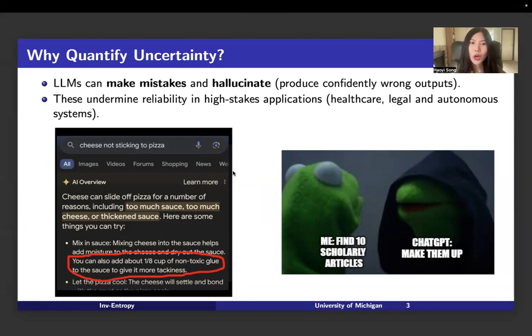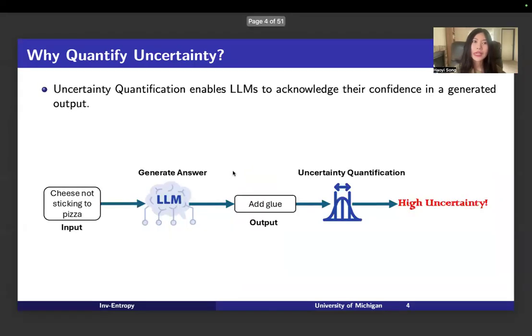So it's really important for us to understand how much we can trust an answer or not, especially in some high-stake applications like healthcare, legal, or autonomous systems. And now a lot of people try to use uncertainty quantification to enable large language models to acknowledge their confidence in a generated output. For example, if we have a good uncertainty quantification method, it will tell us the output "add glue" has high uncertainty,